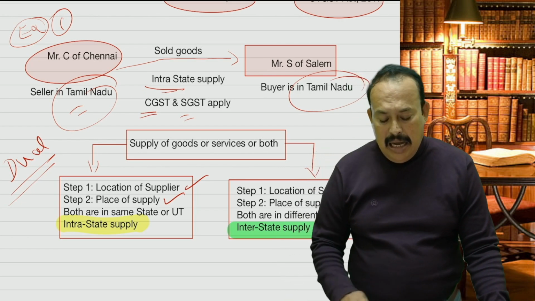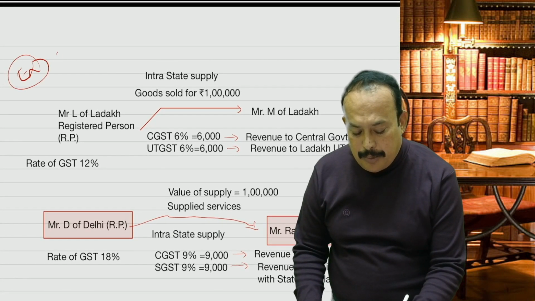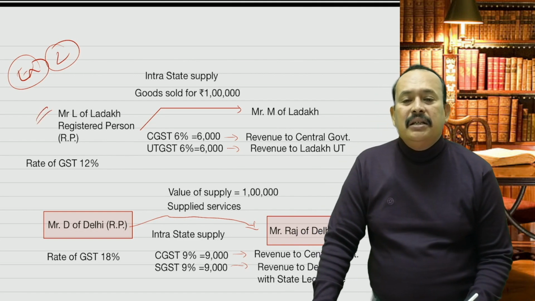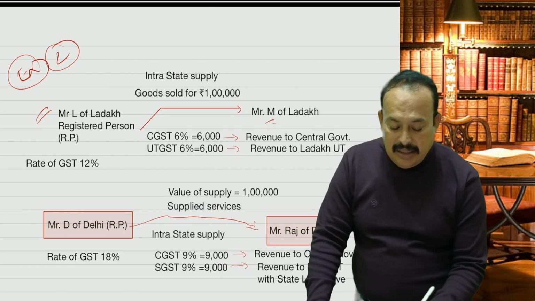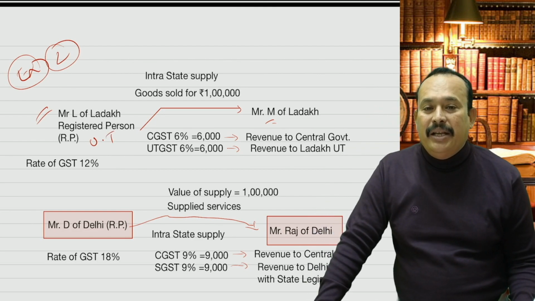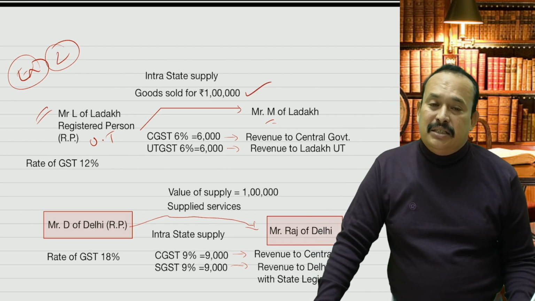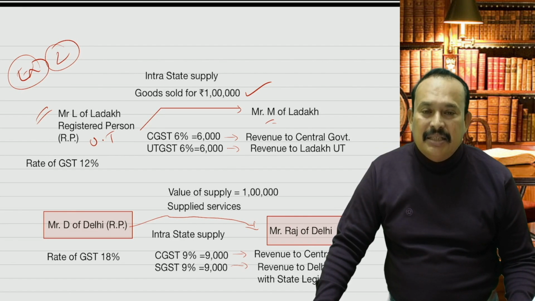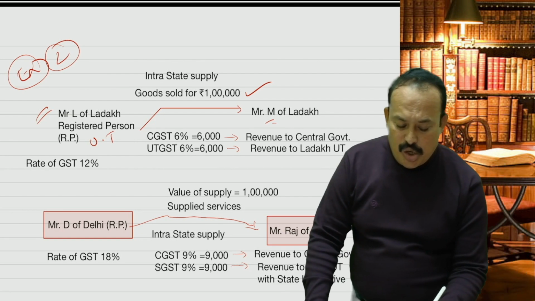Furthermore, how to understand? I will bring another example to your notice. Example 2. Mr. L of Ladakh, a registered person, sold the goods to M of Ladakh. So the location of the supplier is in Ladakh, a UT which has no state legislative assembly, and the goods were sold for rupees 1 lakh. Step 1, location of supplier in Ladakh. Step 2, place of supply in Ladakh. Therefore, both are in the same union territory. In that case, it is intrastate supply.